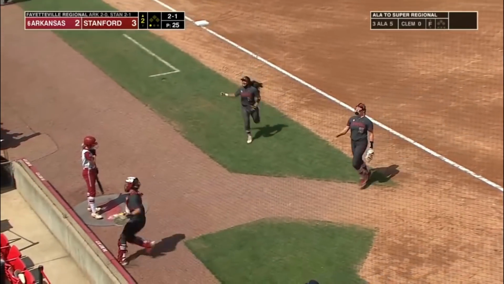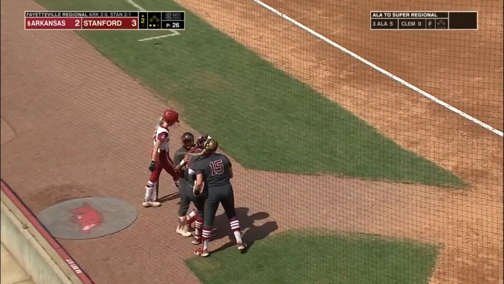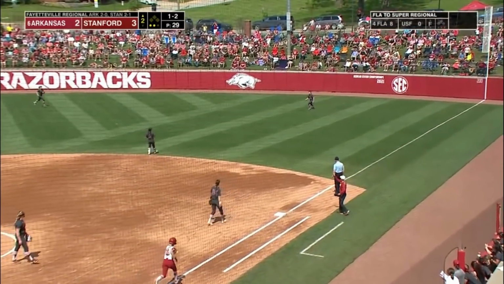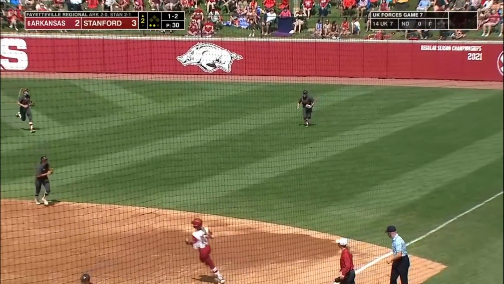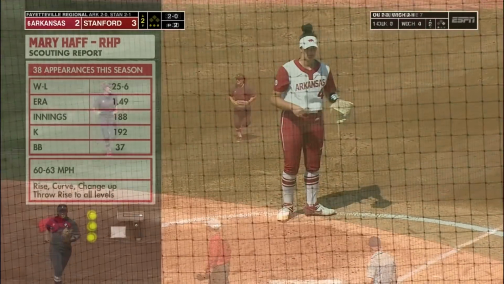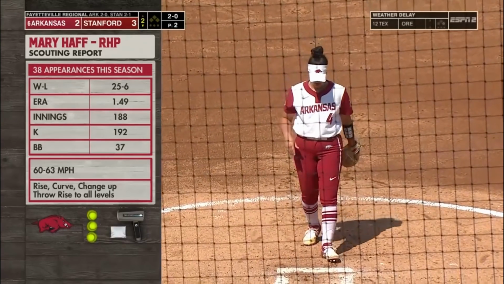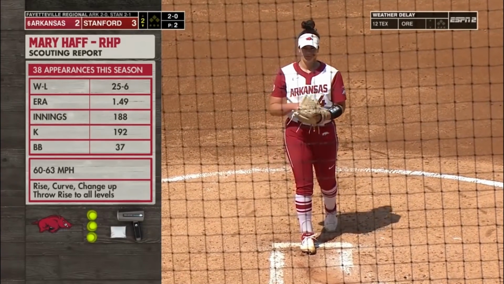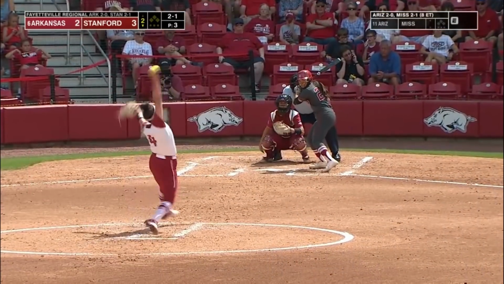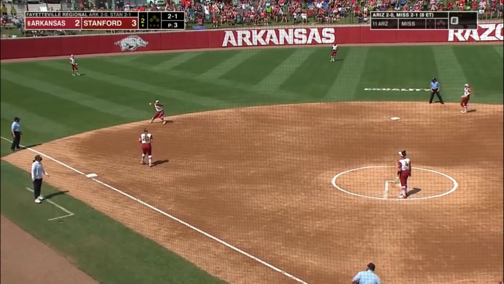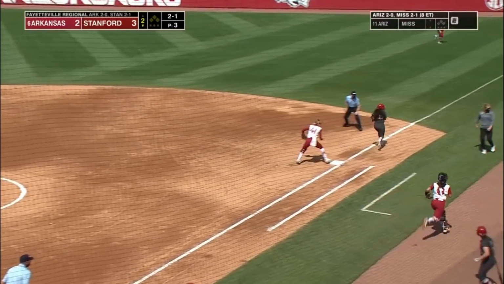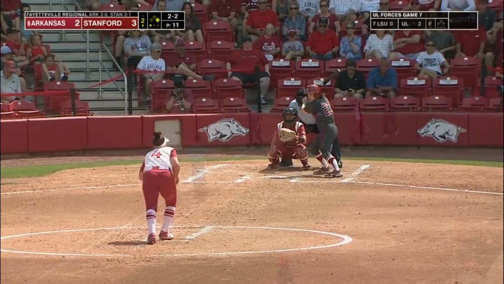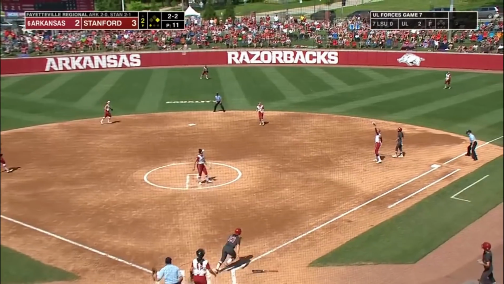2-1 got her inside and caught by Montana Dixon, the catch. Big reason they've had success this year. The 1-2 and Huffine sends it to right, where it's taken in by Cowles for out and getting knocked off. Here's the big story now. Mary Half is in the circle for Arkansas after just that first inning, the shortest. Why her to start, and now they're going right to half. So tell me about that. As she grounds to short, and it's thrown away. Dixon, their catcher, and just the emotion out of them.